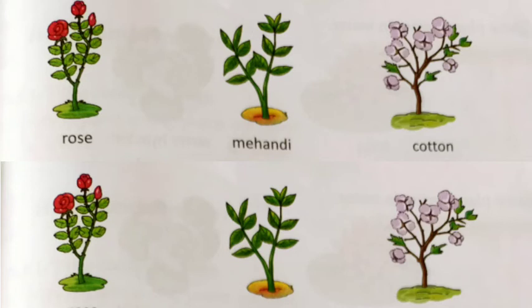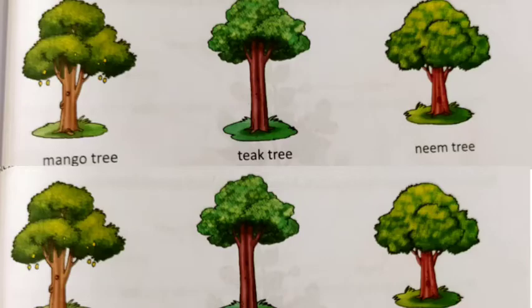Now know the next plant, that is trees. Some plants are very big and strong. They have thick brown and woody stems. They are called trees. So we can say that trees are very big and strong plants. Trees have thick brown and woody stems.